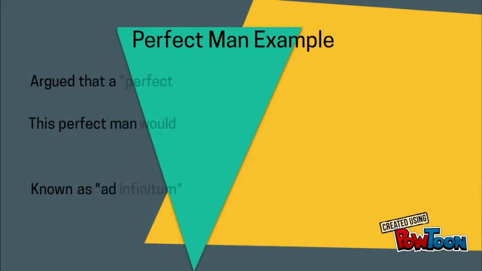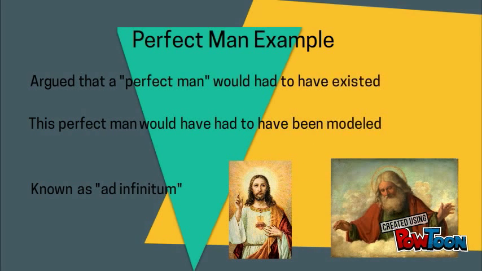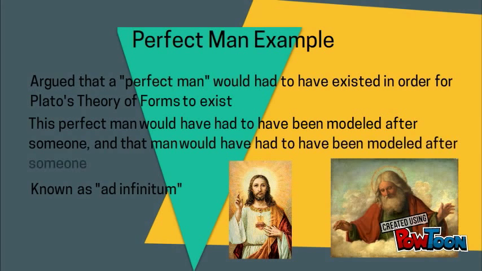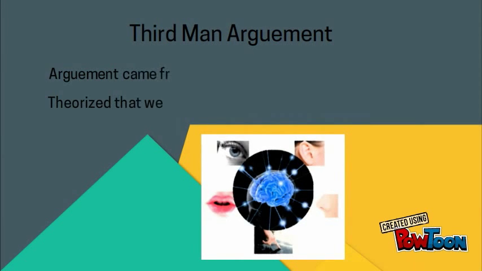Aristotle argued that in order for the world of forms to exist, a perfect man would have to exist. According to him, all men on earth would be modeled after this man. He also argued that this perfect man would have had to be modeled after some even more perfect form of that, and that that form would have to be modeled by another perfect form. This will go on forever, which is known as ad infinitum. This theory from Aristotle is known as the third man argument.